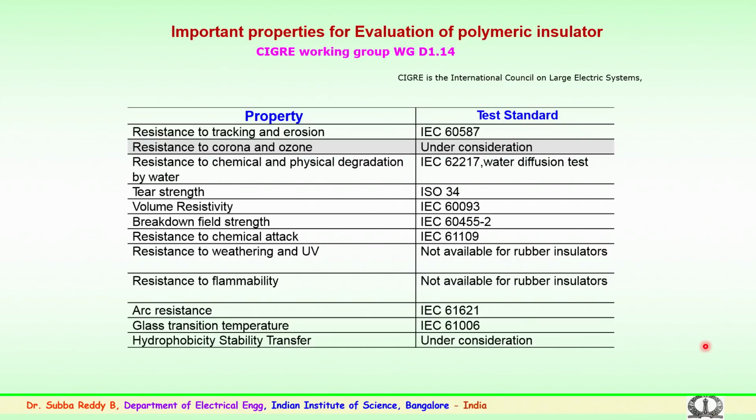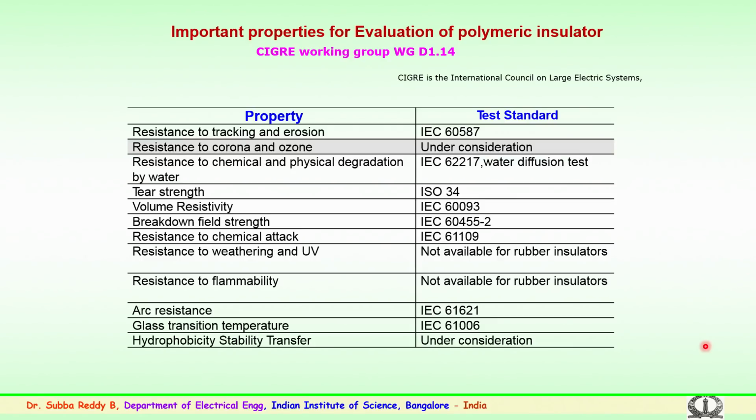Some important properties, particularly for evaluation of a polymer or a composite insulator. The CIGRE working group D1.14 looks into the high voltage aspects of the polymer or composite insulator.